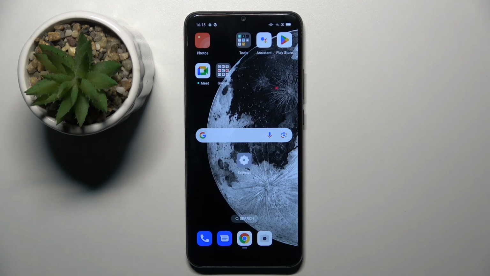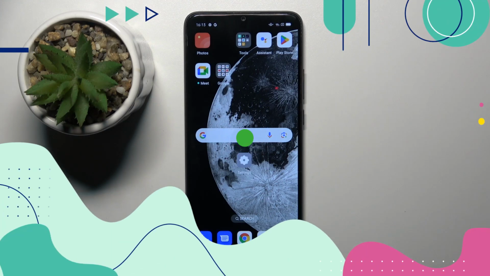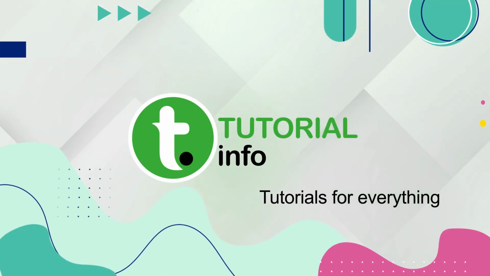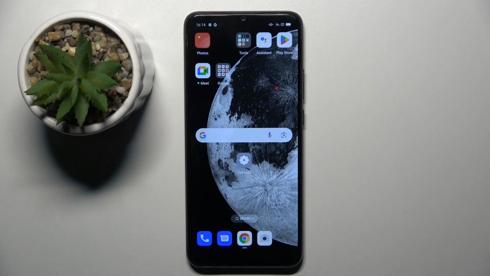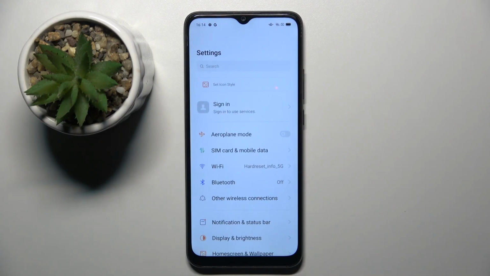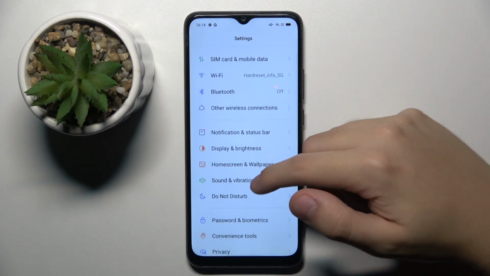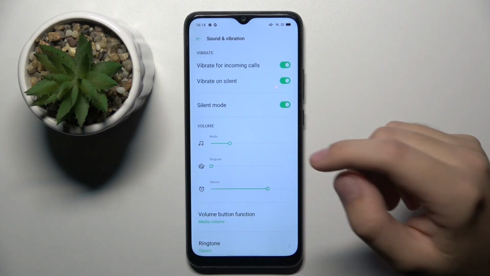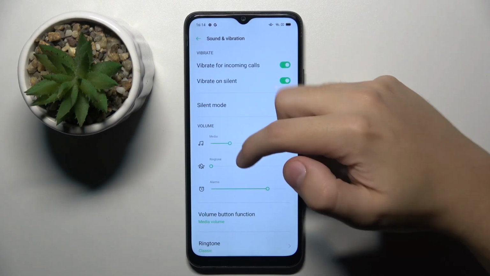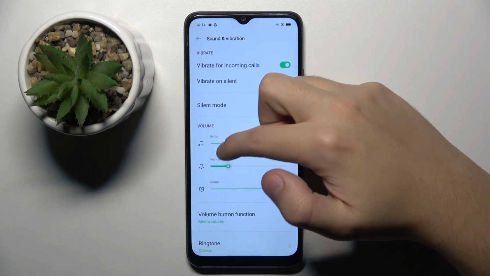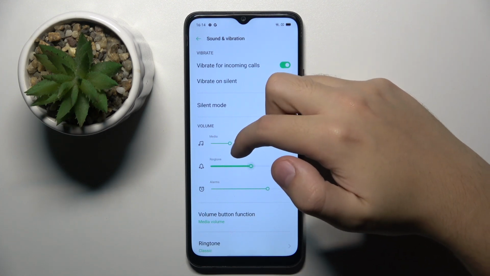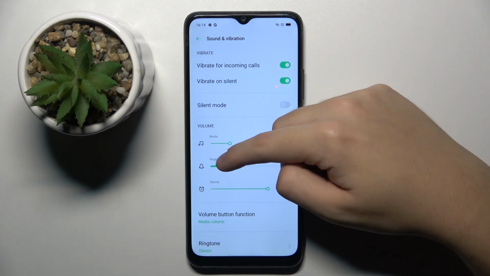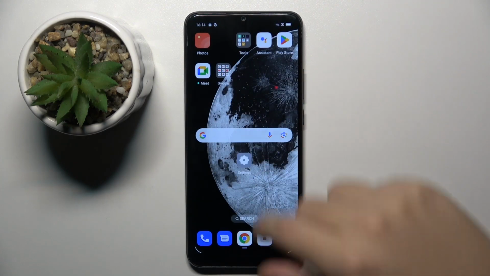In front of me is Oppo A15s, and in this video I am going to show you how to unmute ringtone on this device. Alright, so to unmute ringtone, firstly we have to open our settings. Next we have to open sound and vibration option, and right here to unmute ringtone all you have to do is just drag this ringtone dot to the right, like this or like this, it doesn't matter.